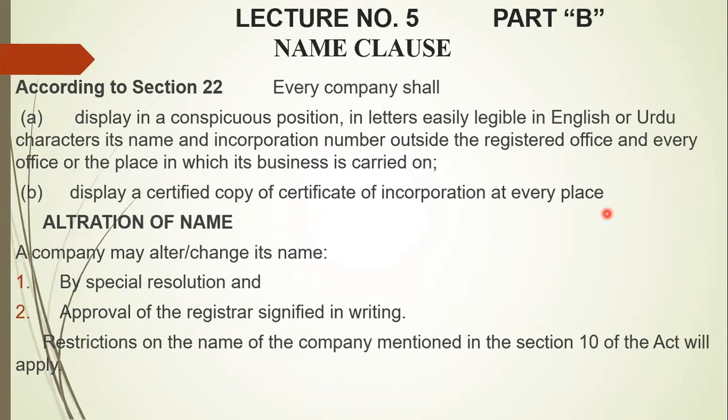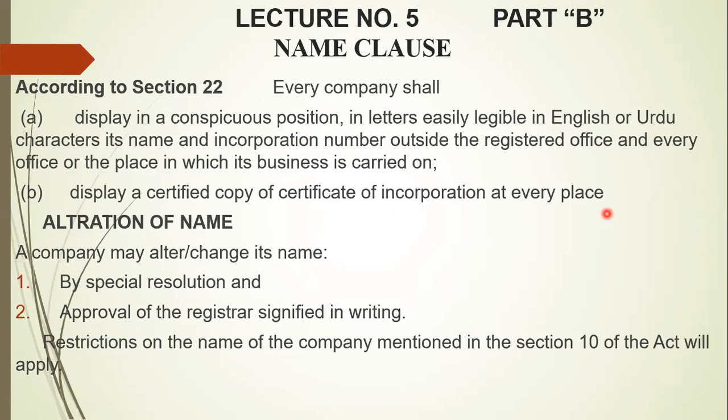After the name class, there will be the, sorry, we are still continuing the name class here. Every company shall display in a conspicuous position, in letters easily legible, in English and Urdu.